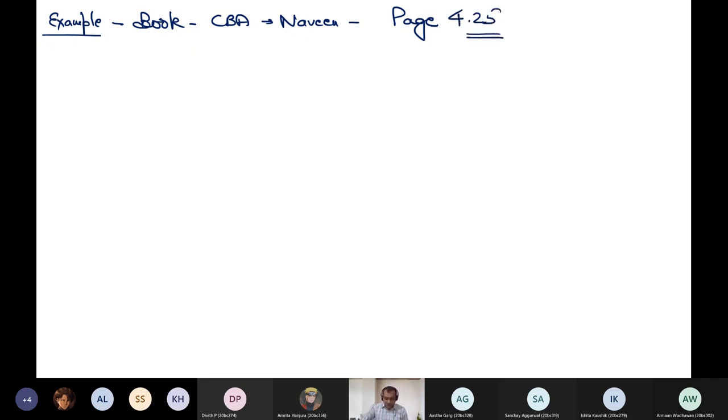Let us discuss this example. These are the facts of this example. Y is a government employee.